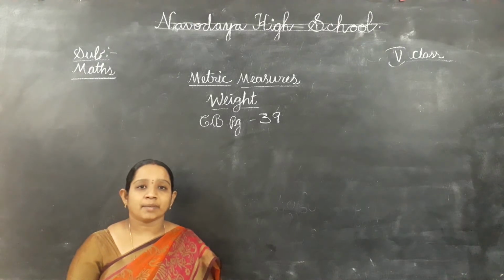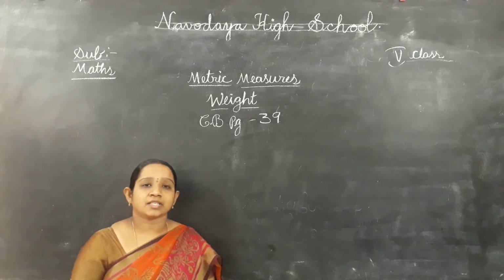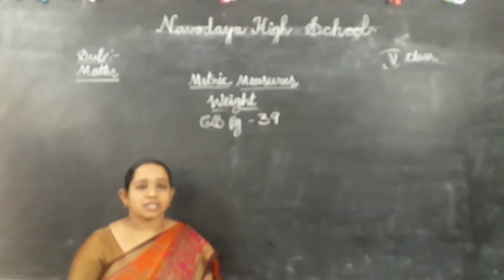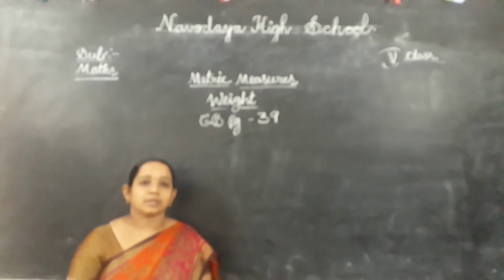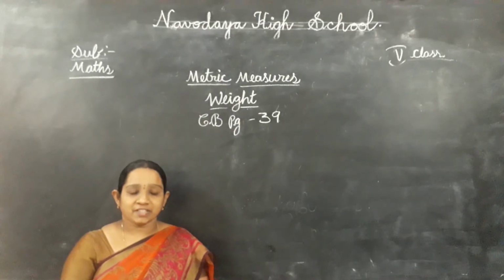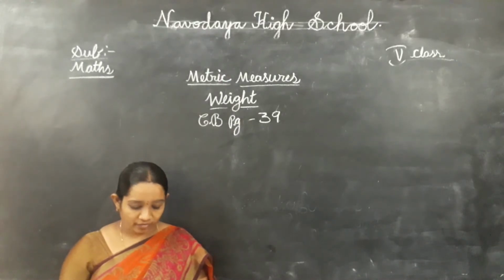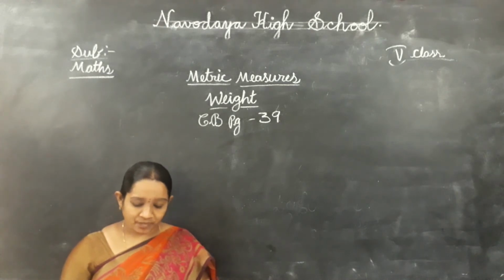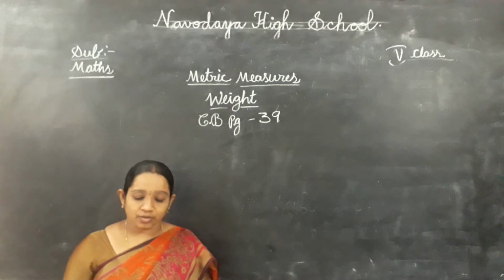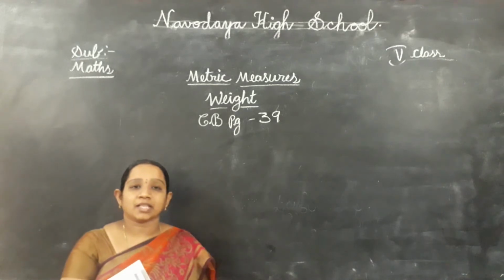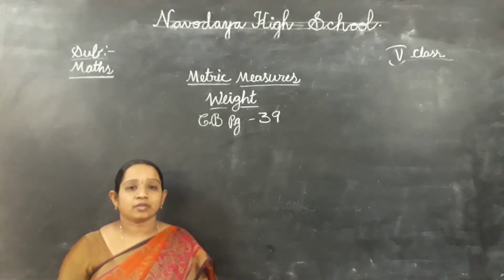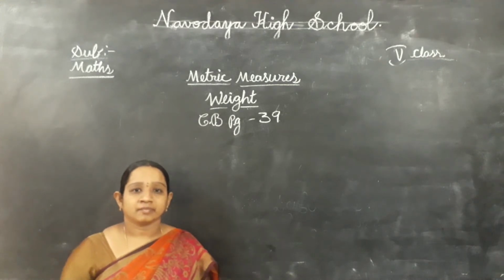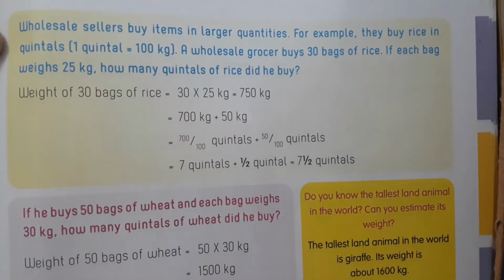We are discussing weight in metric measures now. Today is the continuation of the course book, children. Open your course book, page number 39. In the previous video we discussed weight and did some word problems. Today also there are some more problems in your course book. Look, children, page number 39.